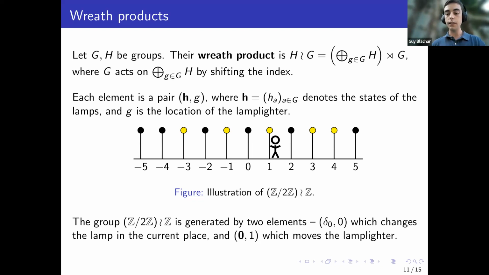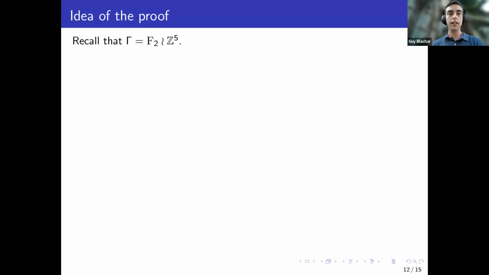And the groups that we're interested in use the same idea, but instead of using Z, we're using Z to the 5th power, so this 5-dimensional lattice, and the lamps, instead of being Z mod 2, are from a free group. Actually, we could take any non-abelian finitely generated group, but it would be easier to explain with a free group. So let's return to the theorem, and let's give the idea of the proof.